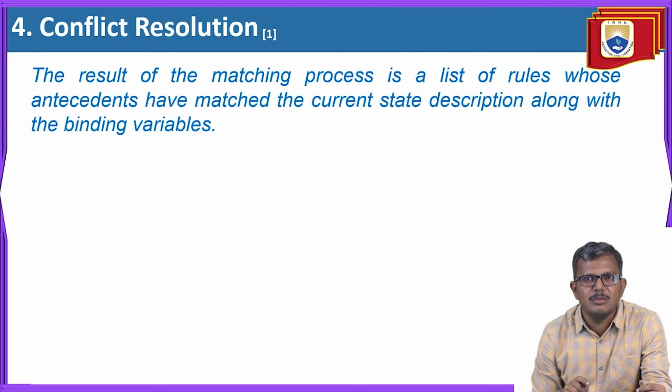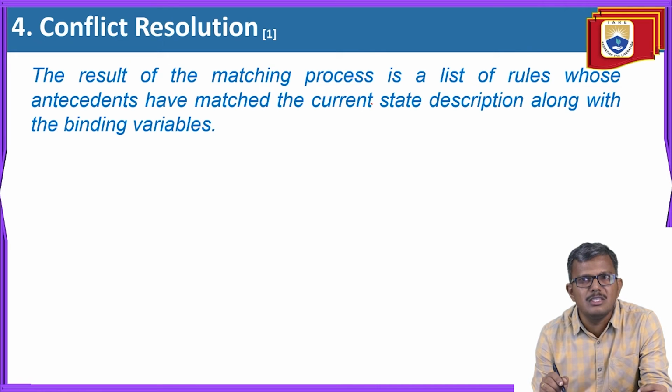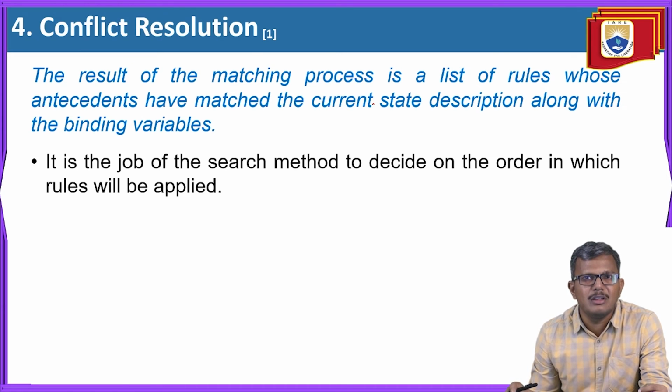So the conflict resolution. In this case, the result of the matching process is a list of rules whose antecedents have matched the current state description, along with the binding variables. Means along with variables, the description should match with the preconditions of the rules. Also, the variables need to match. So it is the job of the search method to decide on the order in which the rules will be applied. Conflict means which rule needs to be applied at what time.